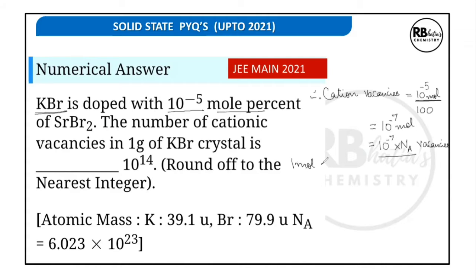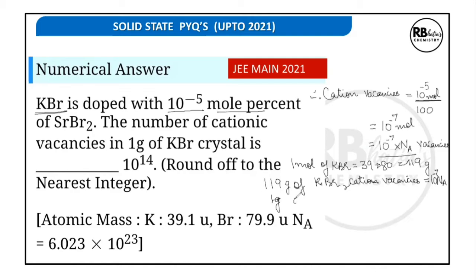A mole of KBr means 39 plus 80, that is 119 gram. So for 119 gram of KBr, the cation vacancies are 10 to the power minus 7 into Avogadro number.